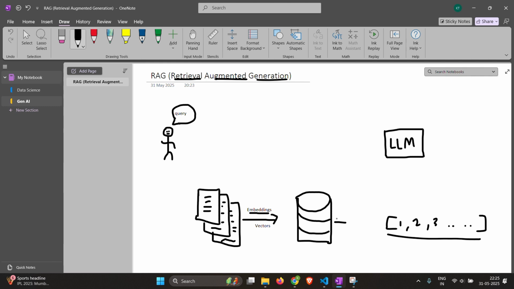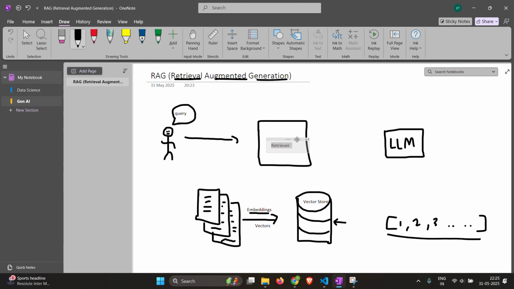These types of databases which store a lot of vectors are called vector stores. So what we do is we create embeddings from our context and we store them in a vector store. Then whenever a user gives us a query, we have a retriever over here in the middle.